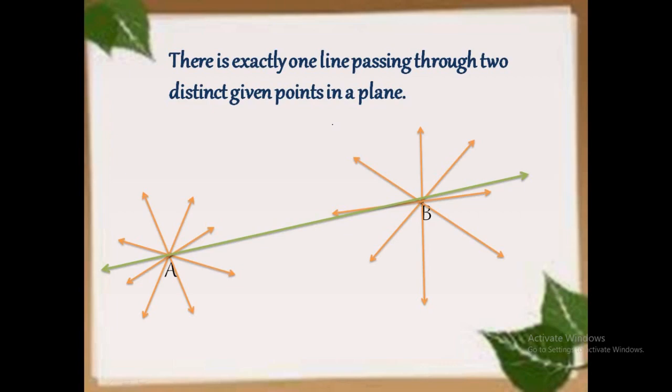That is what this property says. There is exactly one line we can draw which passes through two distinct points in a plane. So what we can say? Two distinct points determine a unique line.